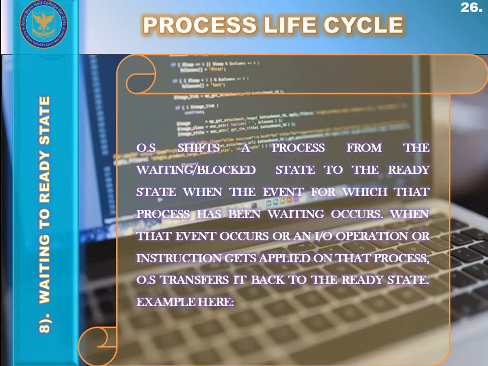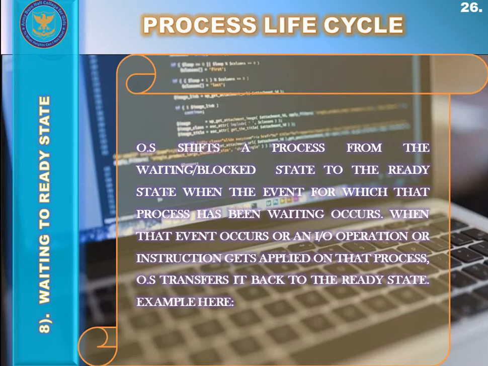We have discussed this point just seconds ago: waiting to ready state. The process which was transferred to the waiting or blocked state from the running state for using input-output devices, when that process completes the input-output event or operation for which it was waiting inside that waiting or blocked state, moves back to the ready state.